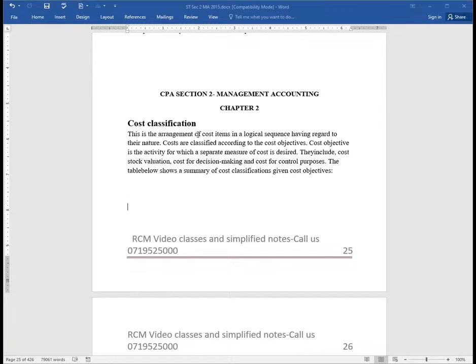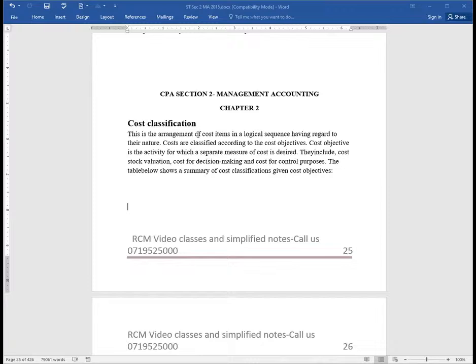They include, for example, the valuation of our stocks. So then we'll be having costs classified in accordance with stock valuation. Then costs for decision making. I would want to cost products in a way that will help us achieve this most important activity in an organization called decision making. Then we have costs for control purposes. Very, very important.